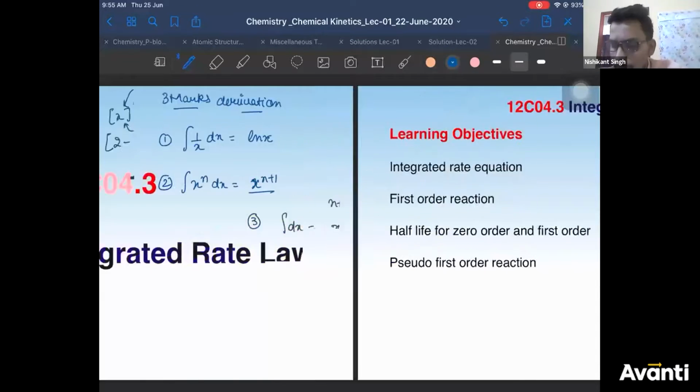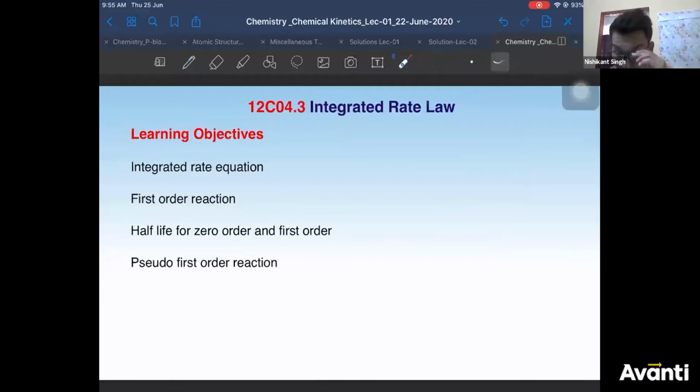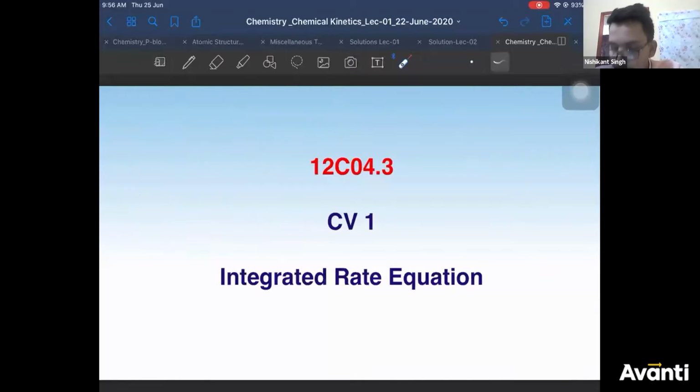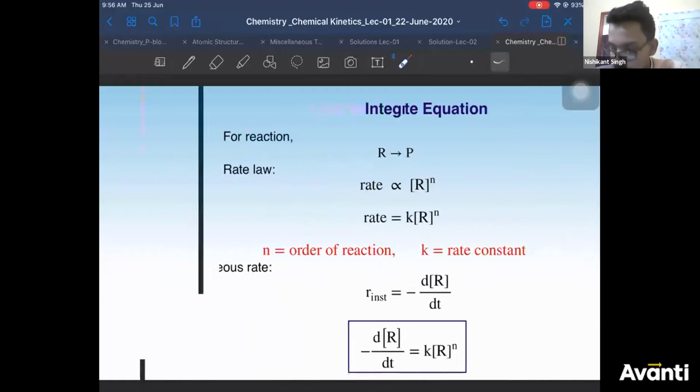Before we move on with integrated rate law, we will find it for the nth order reaction, as a general expression, and then for zero order, first order and second order. For all orders of reactions, we will find the integrated rate law. Then we'll find half-life for all the reactions. We'll see what pseudo first order reactions are. So we are starting with the integrated rate equation for the nth order reaction first.